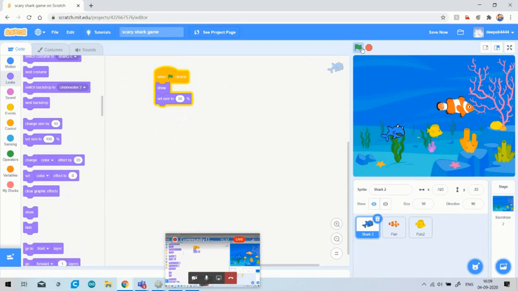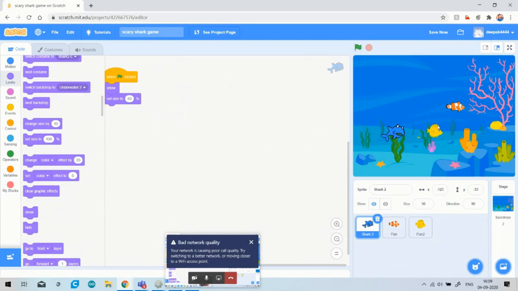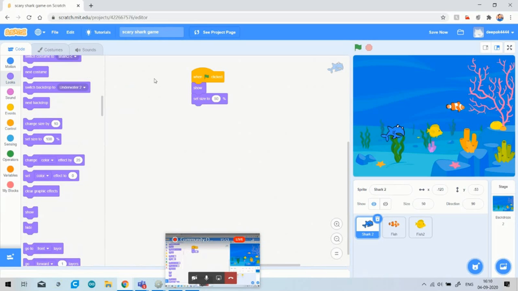Just click on it and you can see that all of my fish are of small size as compared to before. I can also just copy it. So all of my fish will now be at a smaller size. Now it seems good than before. Okay, as I told you, this shark will move according to my conditions, and these two fishes are moving around on their own.